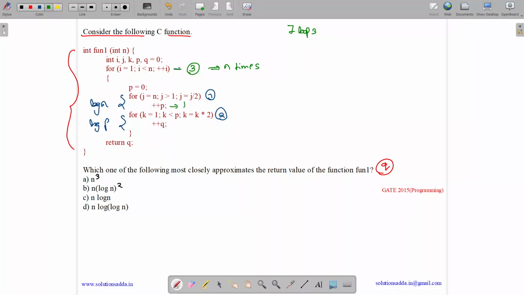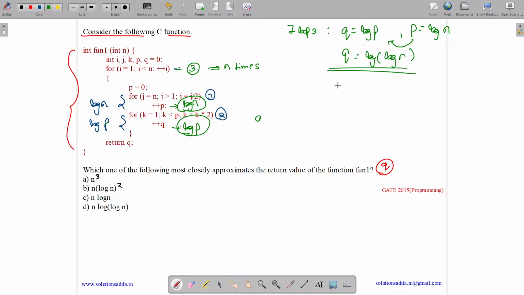So the p value will be incremented by 1 each time. P will become equal to log n. Now this will run for log p times, so the q value will become log p. So what is the q value after one iteration? Q equals log p, and p equals log n. So putting this value over here, q equals log log n. So the q value is log n.